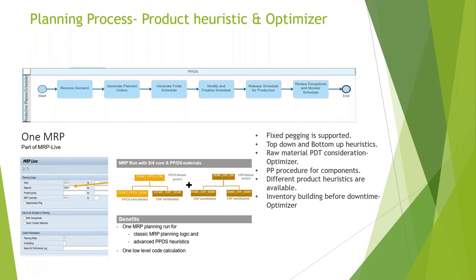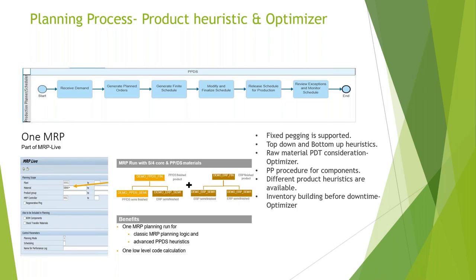So in that case, the dates have to be aligned. When you run the top-down heuristic, all the dates of your finished product will be considered in the component planning. So all the components will be aligned as per your finished product. In case of the bottom up, it will be the other way around.